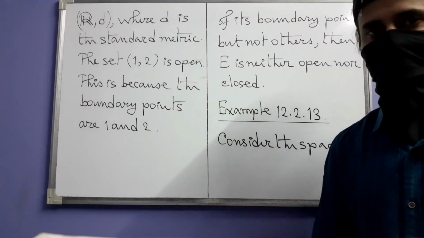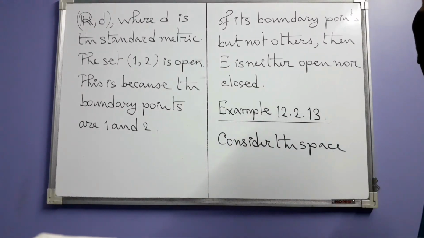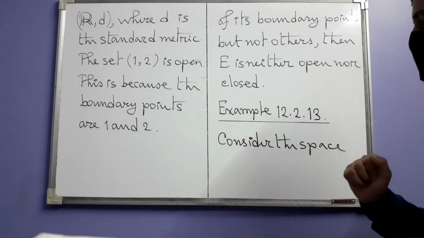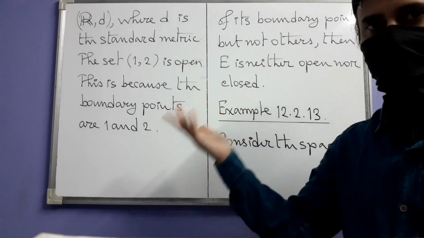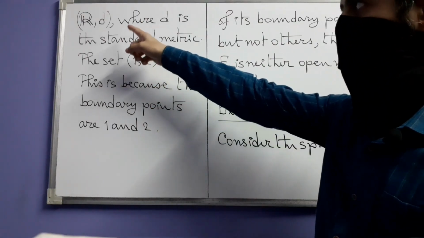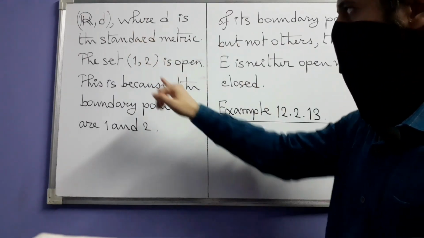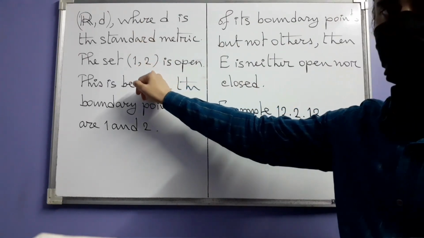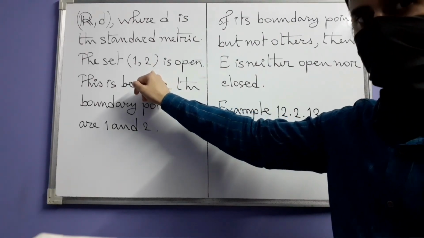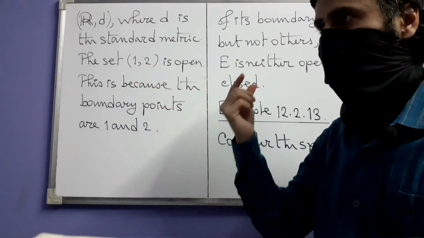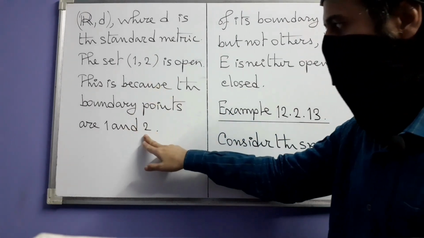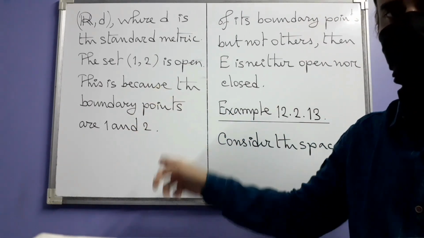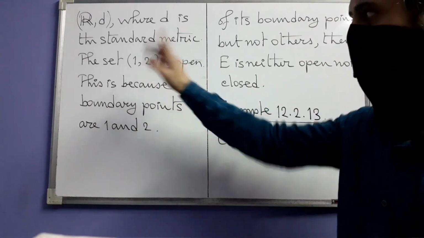So let's take a concrete example to understand these things. In this example, we take our familiar space of real numbers with the usual standard metric d, and we consider this open interval (1, 2) in place of E. This is an open set. Why? Because it has these two points as its boundary points, 1 and 2, none of which belongs to this.